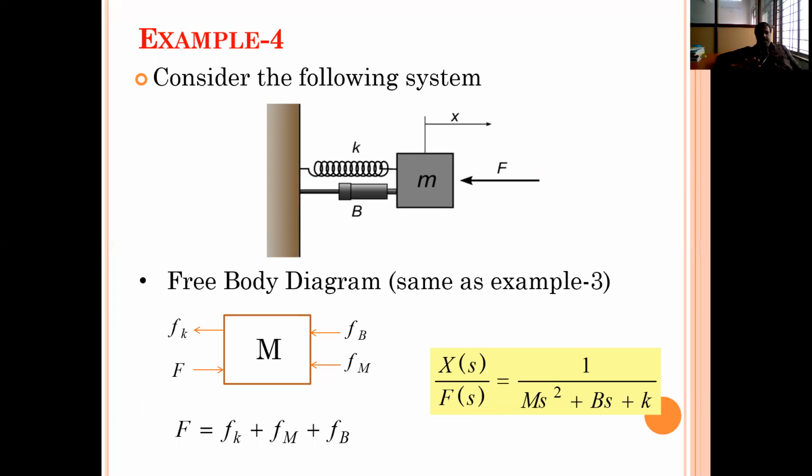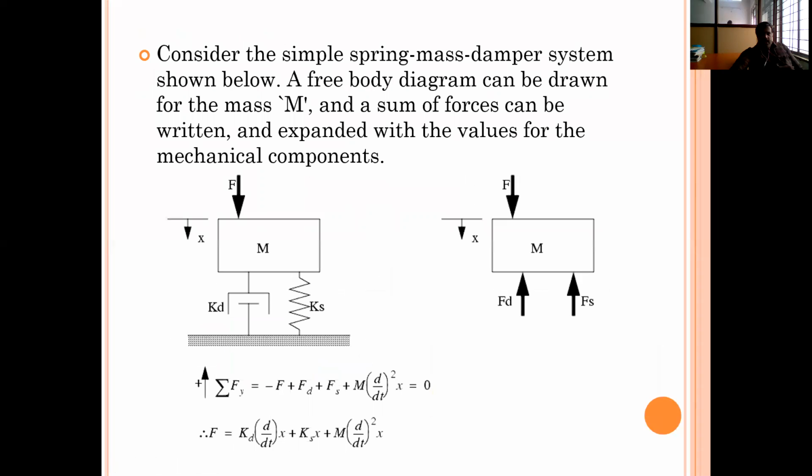Now, finally, let us assume that all the elements are present in a system: a spring element, a damping element, and a mass element, and we are applying an external force. The external force is in this direction, and because of this the displacement is also developed. But the force due to the spring and the force due to the damping element oppose this force. So for this example, we can write the mathematical expression.